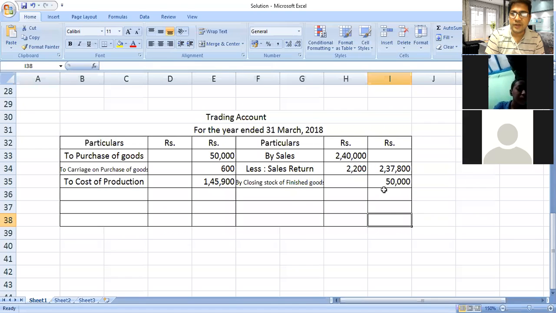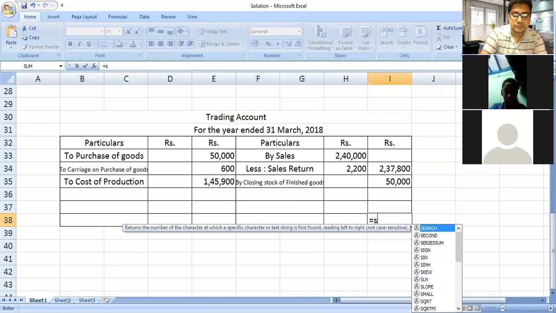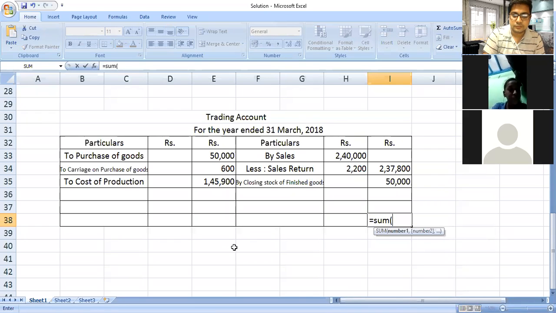First of all, you have to find out the credit side total. Use your calculator and brain and find out the value. Credit side total, how much did you get?